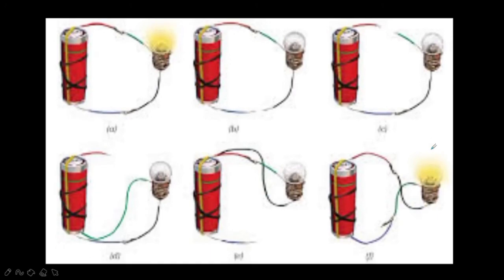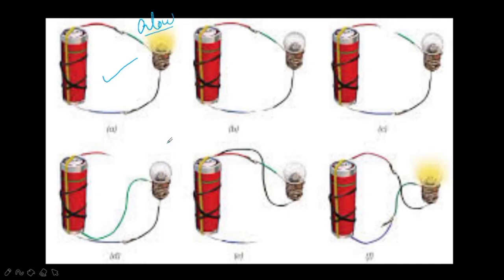I think you can see that in this picture. Here we have an electric cell. This is a bulb, with red, blue, green and black wires. See, when we connect this red, green and then black and blue, can you see the glowing of the bulb? Yes, the bulb is glowing.